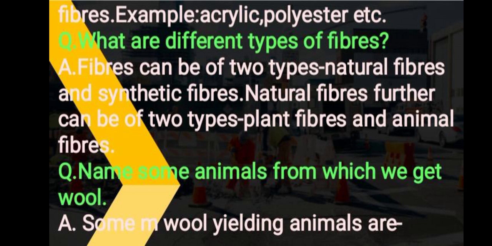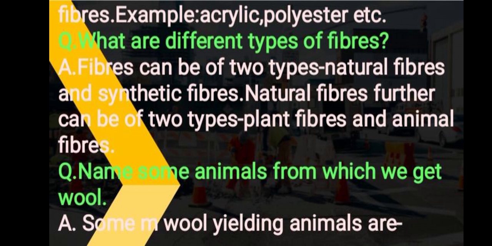Another question is, what are different types of fibers? You can write, fibers can be of two types, natural fibers and synthetic fibers. Natural fibers further can be of two types, plant fibers and animal fibers. Next question.